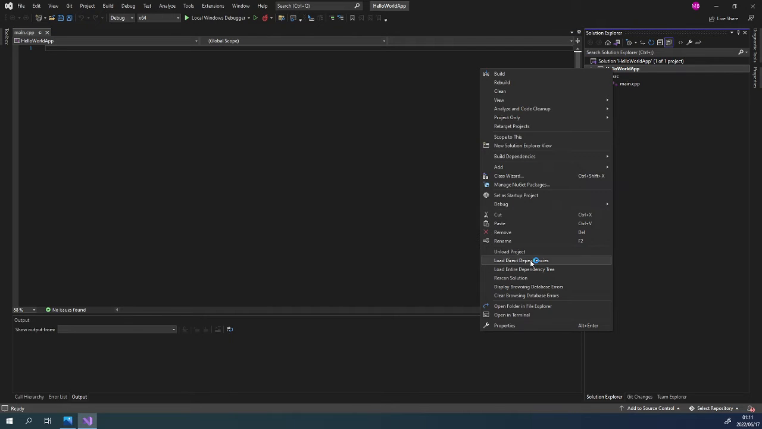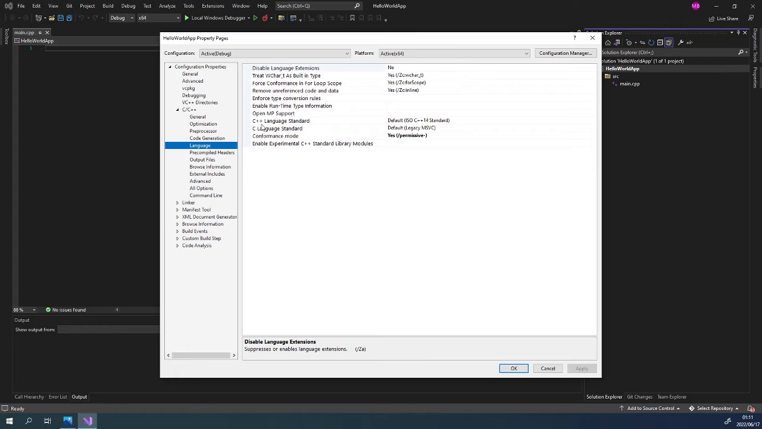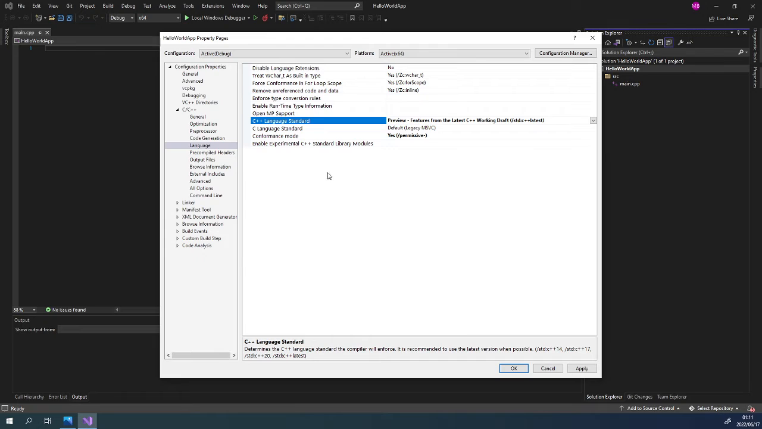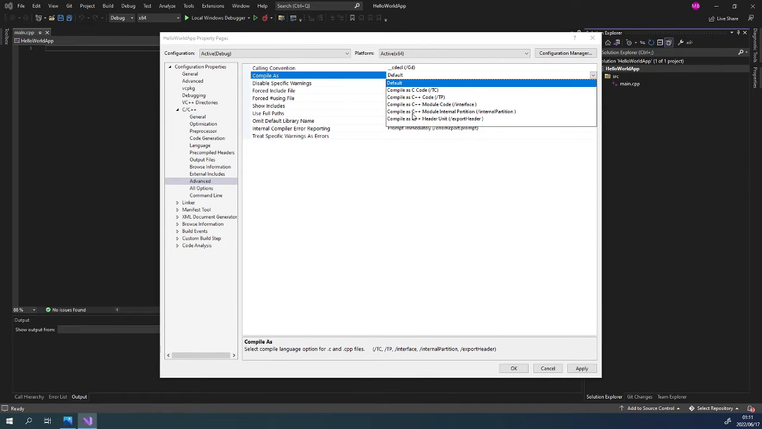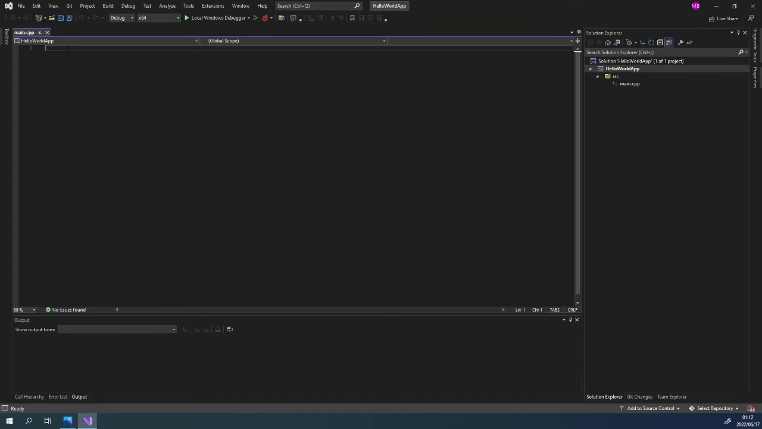Right-click our project. Go to Properties. Under C/C++, click Language. There is C++ language standard. In the drop-down list, select Preview features from the latest C++ working draft. Go to Advanced, Compile as, select Compile as C++ module internal partition. Click Apply, click OK.